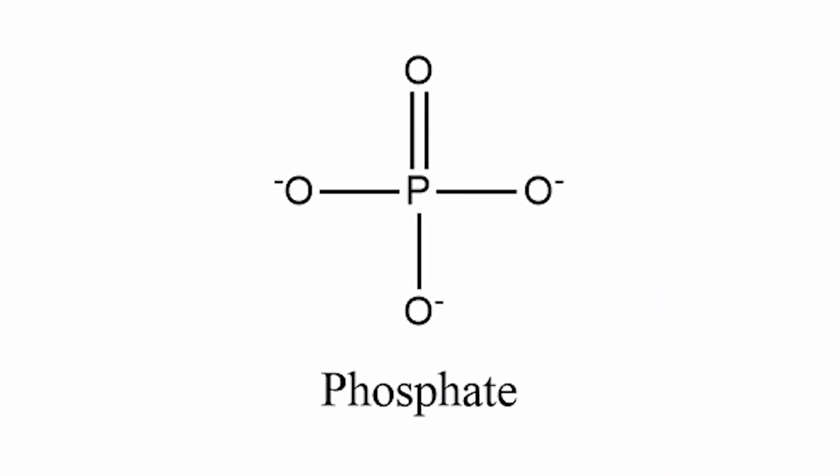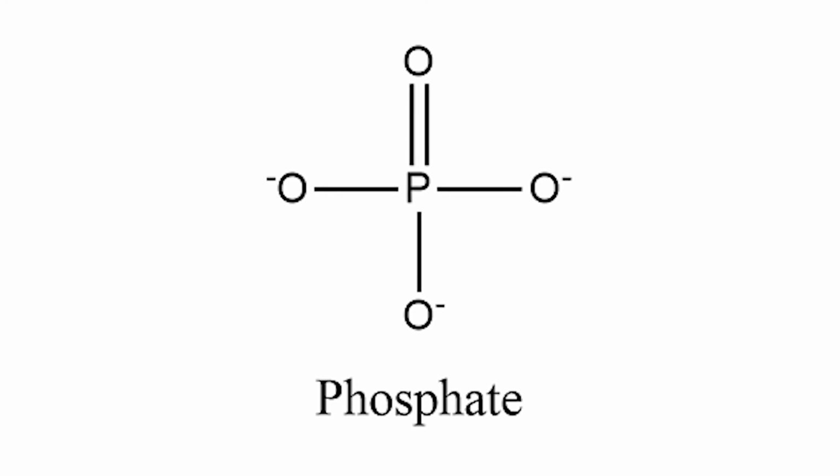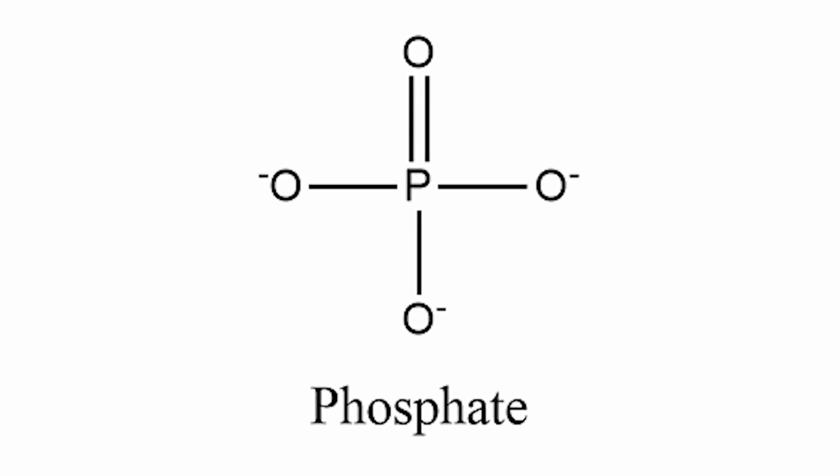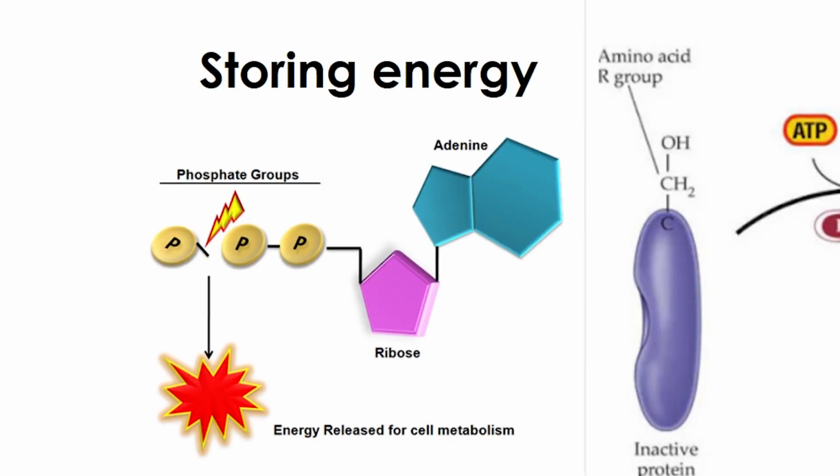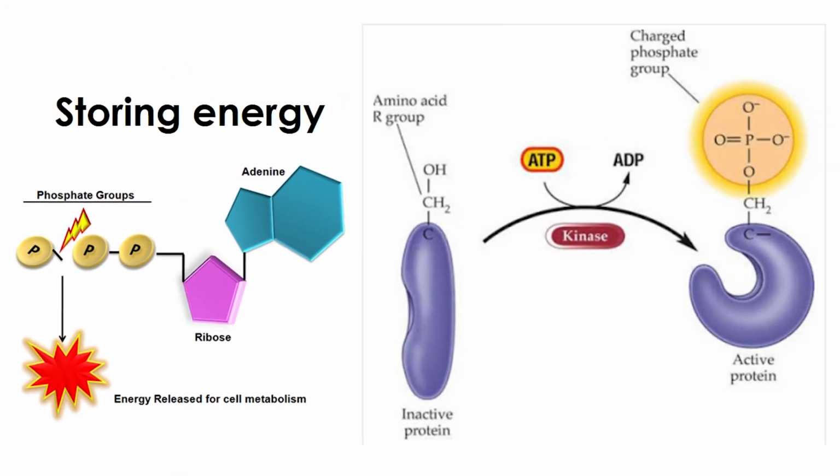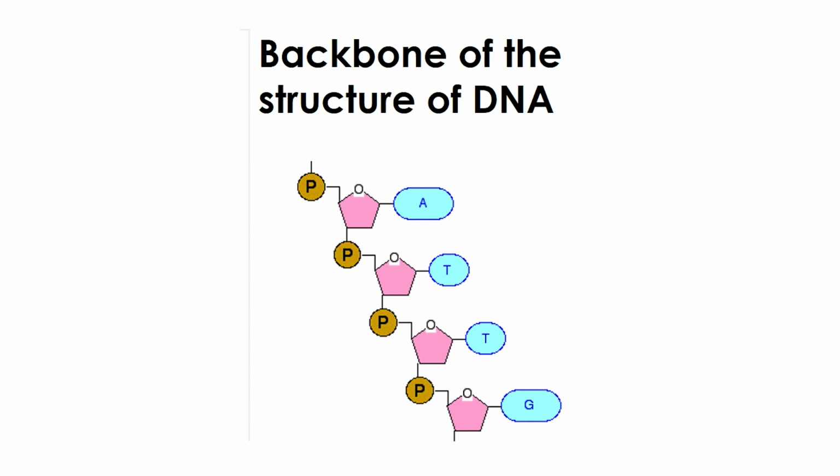In cells, phosphorus is pretty much only seen when bound to 4 oxygen atoms to create a unit known as a phosphate. Phosphates are important for storing energy and for being on-off switches for proteins. Phosphates are also part of the backbone of the structure of DNA.